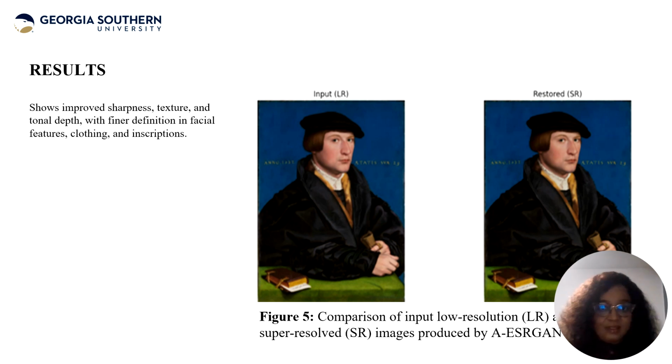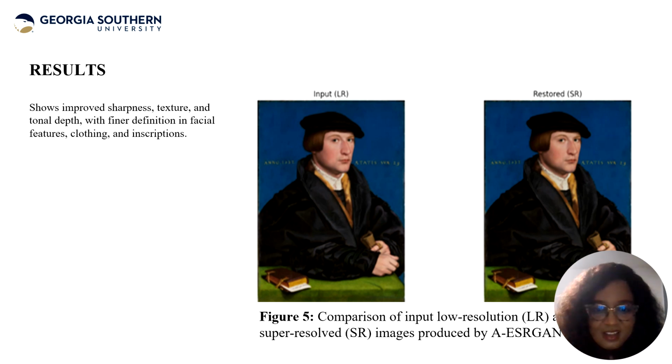Now, if we look at this very well, we're going to see that the model effectively reconstructs high frequency details such as fabric textures. We can see even inscriptions. If you look closely, you can begin to notice the texture of the apparel that the distinguished fellow is wearing.